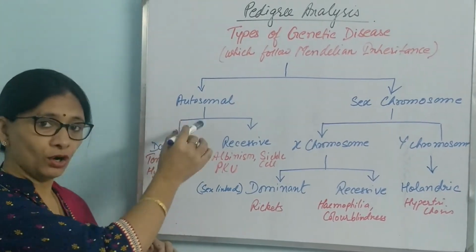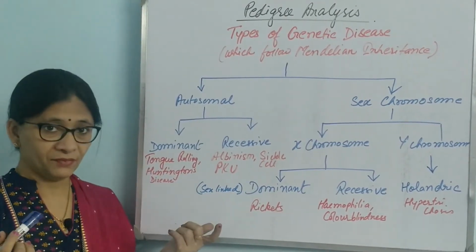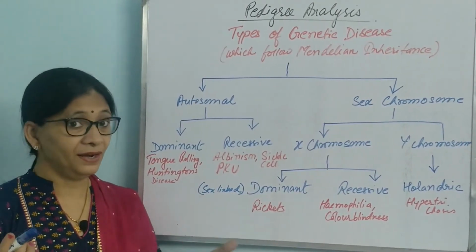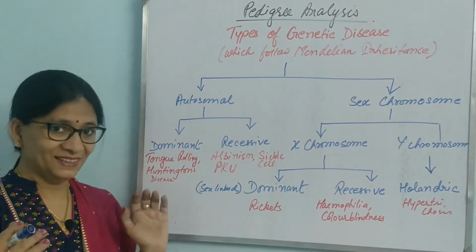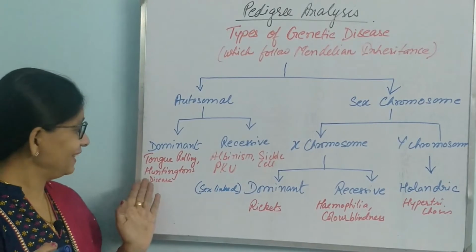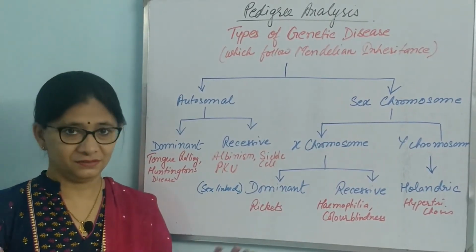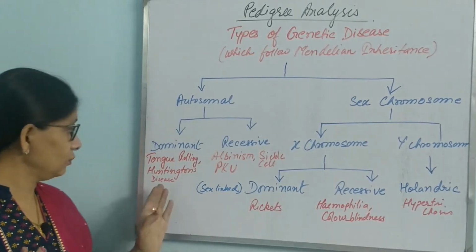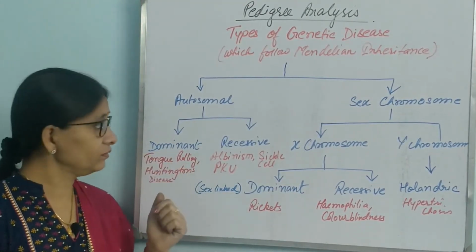So, an example of autosomal dominant is tongue rolling. I haven't seen anybody in real life, but it is there in our practical books, so we know of this particular trait. Then there is Huntington's disease. Okay, Huntington disease. The name is very musical. So, you can keep this disease in mind. It might come in short questions sometimes.